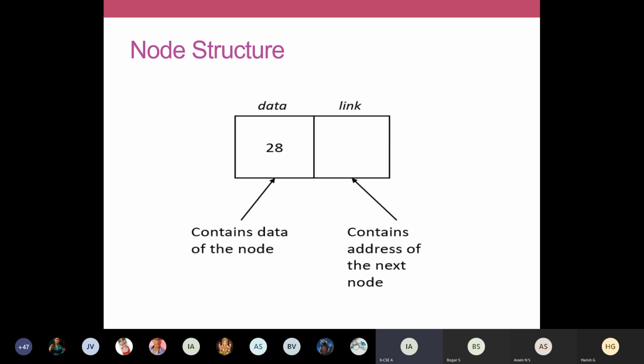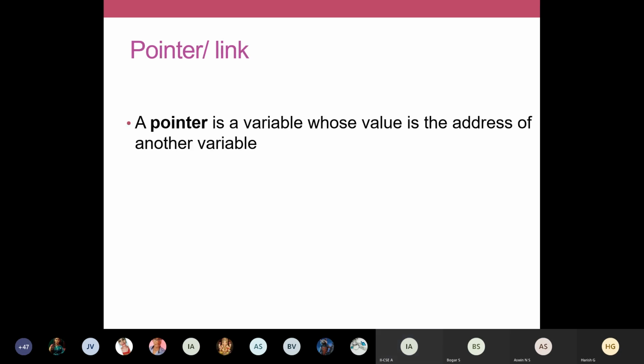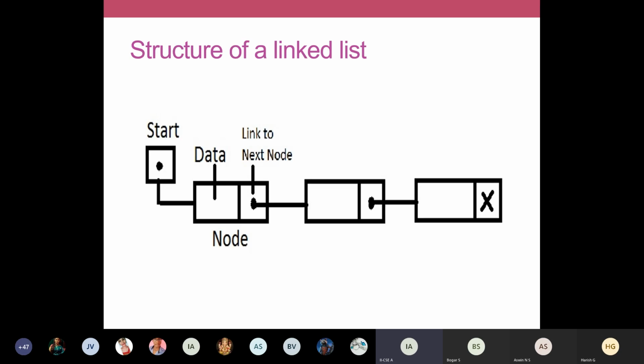And this is the node structure we saw in the last class. A data field will have some value like this, and in the link field you have the address of the next node. And we saw pointers and all of that in the last class itself. And here once again I've shown a diagram. Start defines the header node, and you have a set of nodes, and the last node is represented by a null mark in the address field. It denotes that it is the last node.